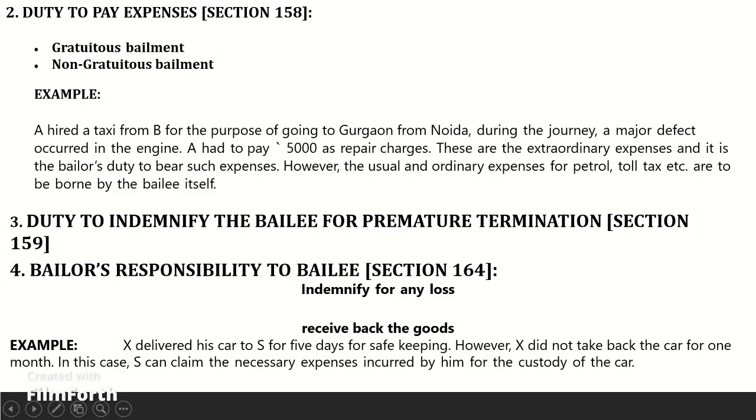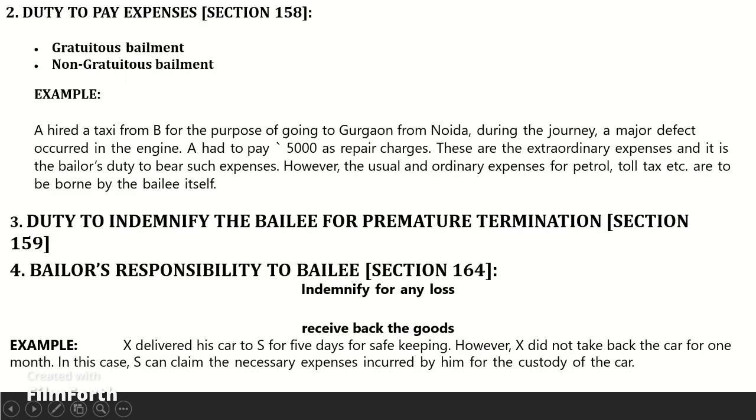Duty to pay necessary expenses. Section 158. In case of gratuitous bailment, where, by the conditions of the bailment, the goods are to be kept or to be carried, or to have work done upon them by the bailee for the bailer, and the bailee is to receive no remuneration, the bailer shall repay to the bailee the necessary expenses incurred by him and any extraordinary expenses incurred by him for the purpose of the bailment. In case of non-gratuitous bailment, the bailer is liable to pay the extraordinary expenses incurred by the bailee.